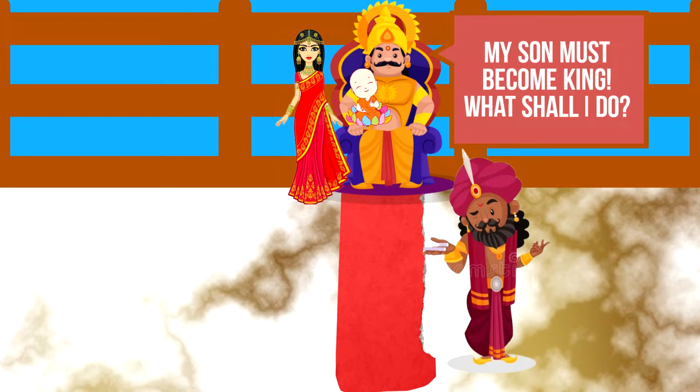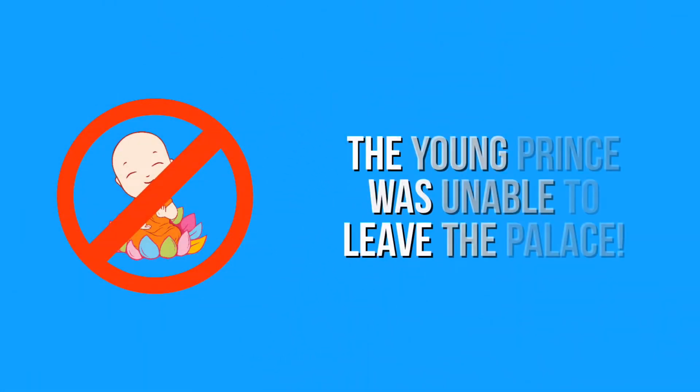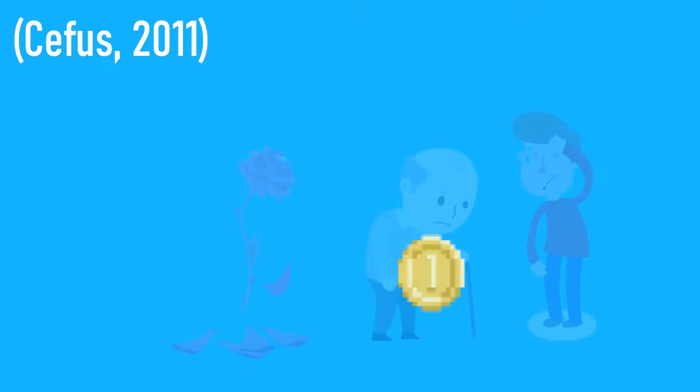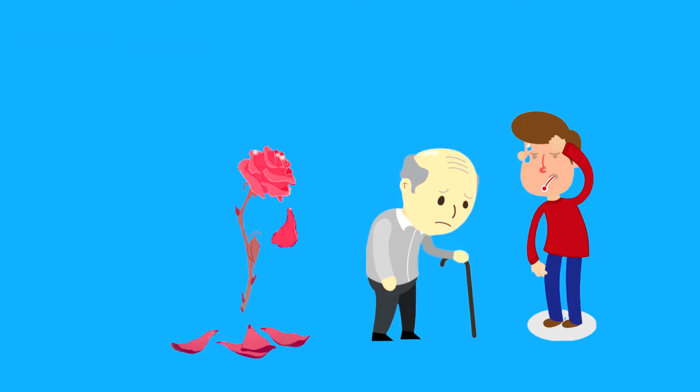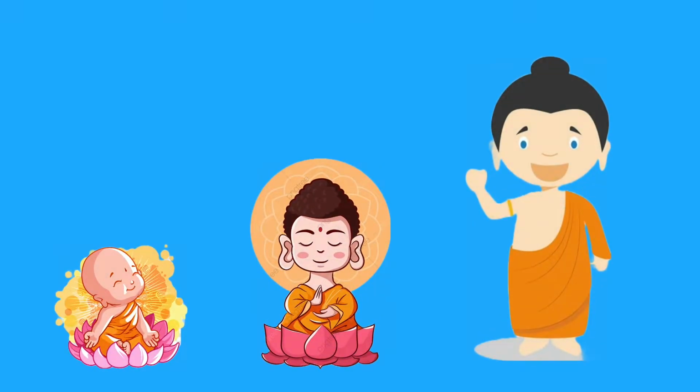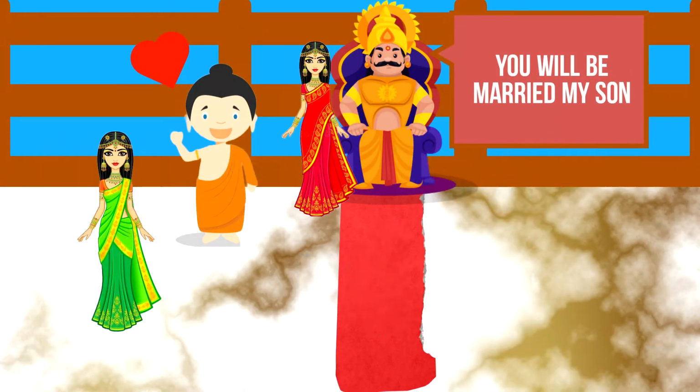However, the prophecy would not bode well with Siddhartha's father, as he needed a successor. Therefore, Siddhartha was not allowed to see any of the outside world. The prince was to be kept away from anything to do with decay, including elderly people, those who were sick, and even flowers that had petals falling off. As the prince would grow, the king needed to ensure that his son would live stably within the life of luxury he provided within the palace.